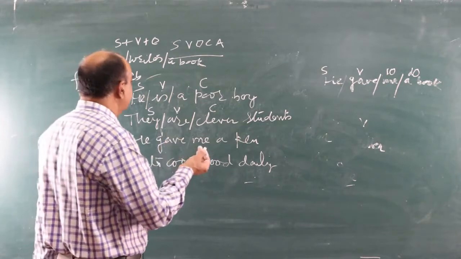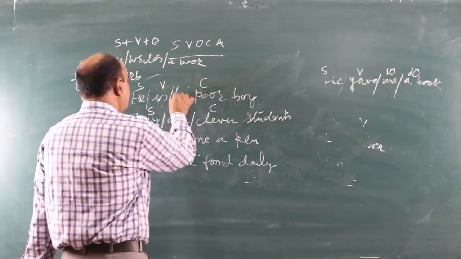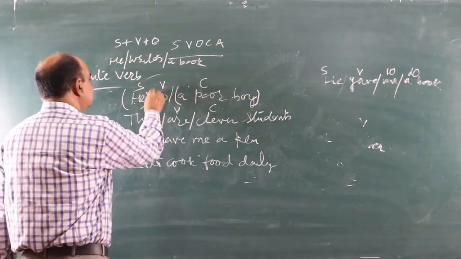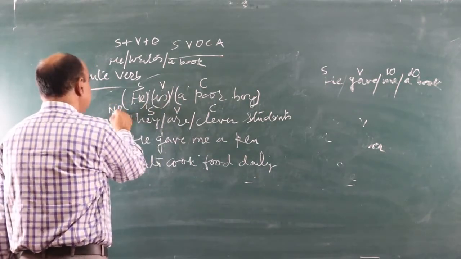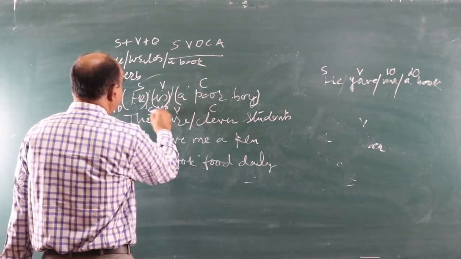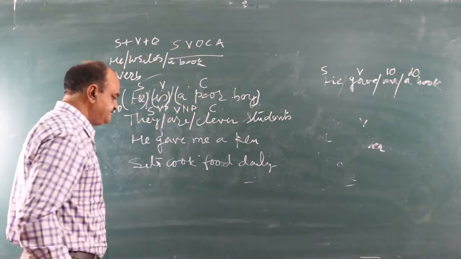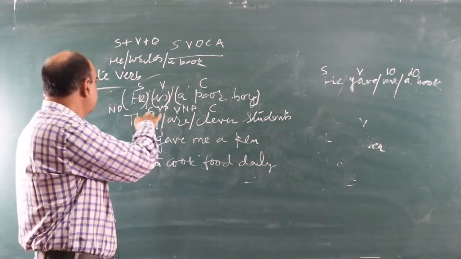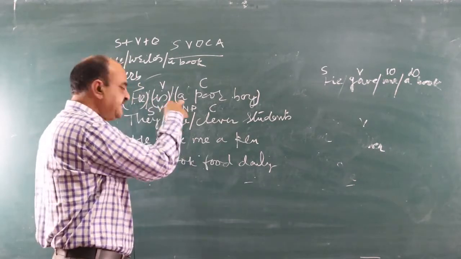And now if we want to analyze the phrases, we can also analyze the phrase. How many phrases are there? Three phrases are there. He, noun phrase, is, verb phrase, and a poor boy is also a noun phrase. He itself a pronoun working as a noun, is, verb, linking verb.